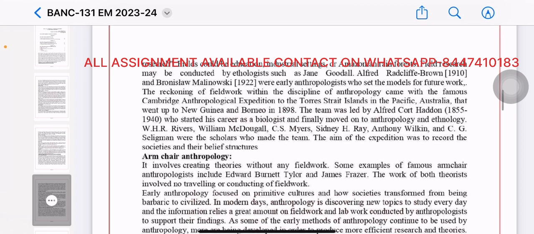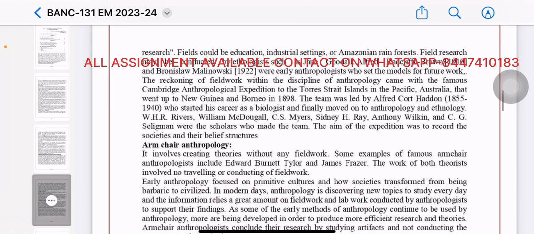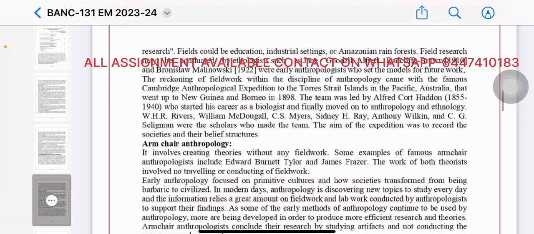The reckoning of fieldwork within the discipline of anthropology came with the famous Cambridge anthropological expedition in the Torres Strait Islands in the Pacific, Australia, that went up to New Guinea and Borneo in 1898. The team was led by Alfred Haddon, who started his career as a biologist and finally moved on to anthropology and ethnology.